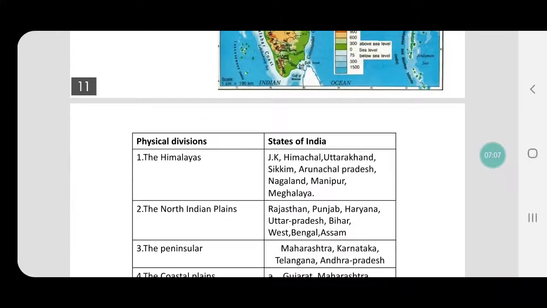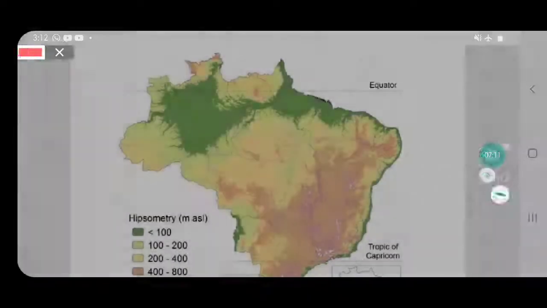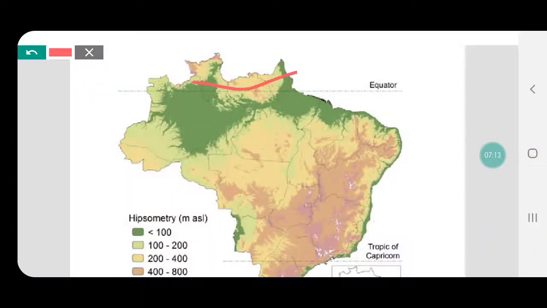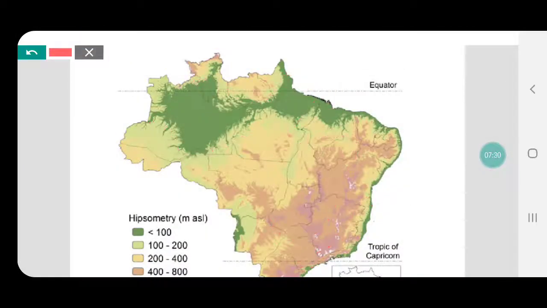Similarly for Brazil, Brazil has the following 5 divisions again. It has the highlands, then it has the northern plains of the Amazon plains, then we have the coastal regions. We also have the great escarpments and the island groups, right?